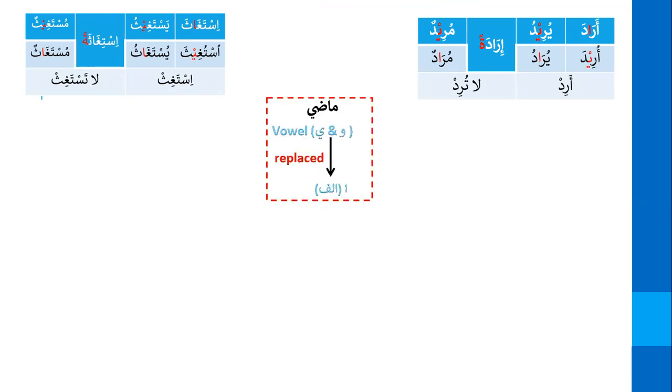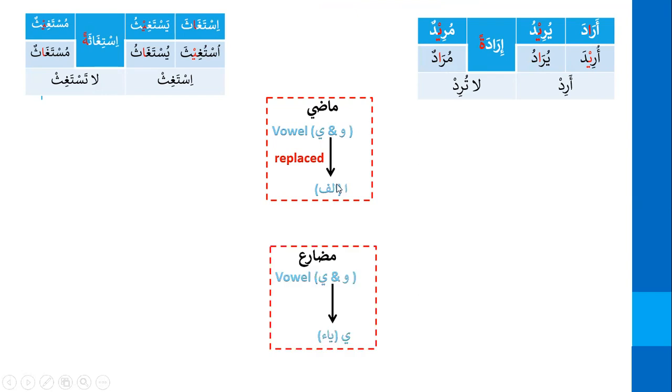Let's move forward. You have the Arada family and the Istaghatha family. In Madi, when the vowel was dropped, it was made into Alif. In Mudari, when the vowel was dropped, it was turned into Ya. You have to remember that this Alif is replaced by a Fatha, which is the closest haraka to Alif. And this Ya, guess what? It will be replaced by Kasra. So you see the connection.